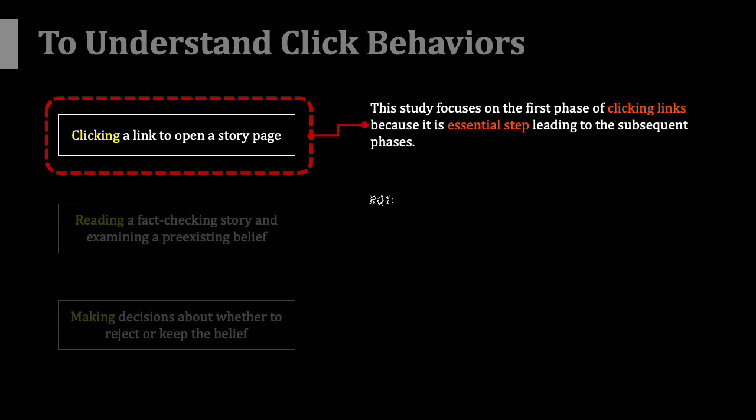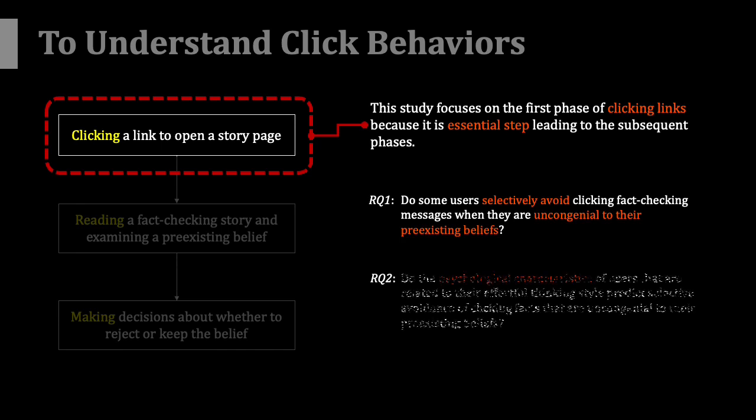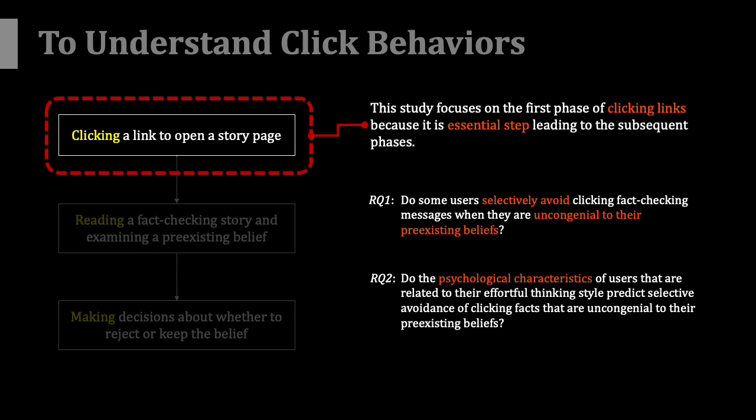This study examines these 2 research questions. Do some users selectively avoid clicking fact-checking messages when they are uncongenial to their pre-existing beliefs? Do the psychological characteristics of users that are related to their effortful thinking style predict selective avoidance of clicking facts that are uncongenial to their pre-existing beliefs?